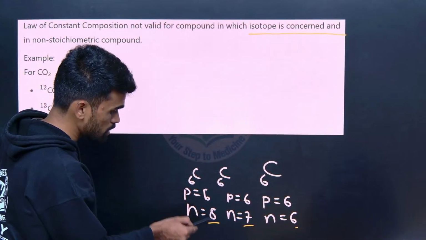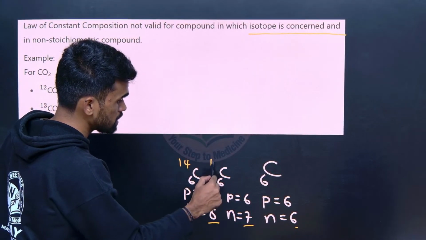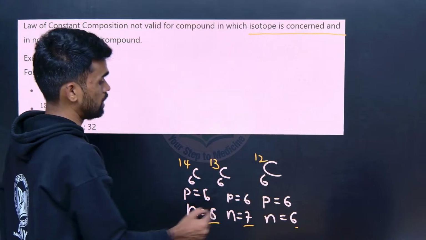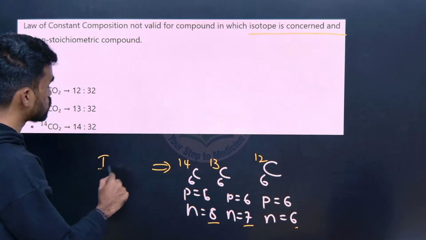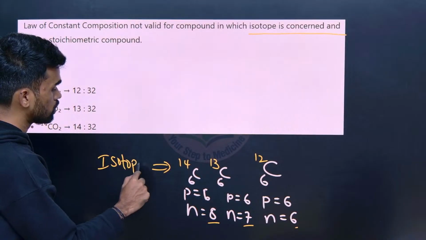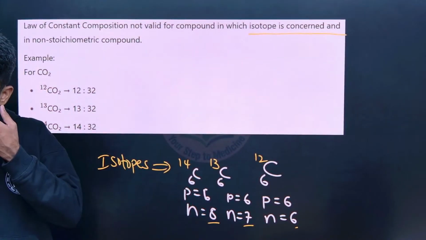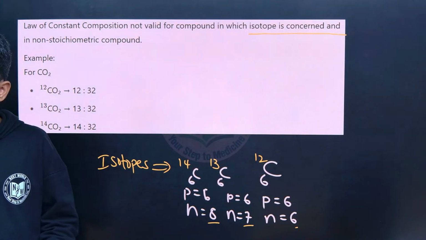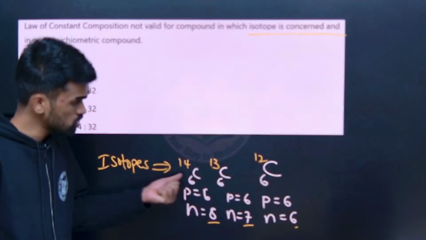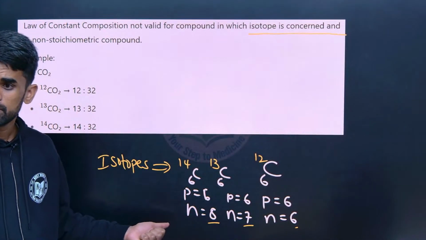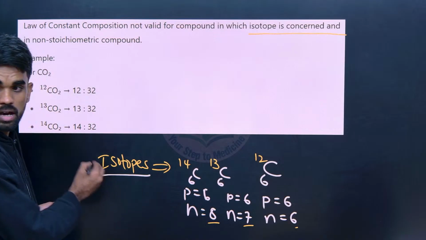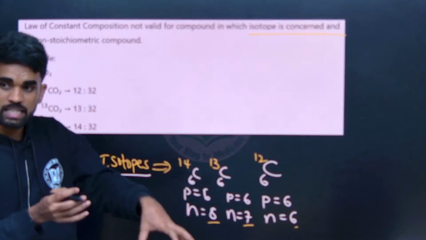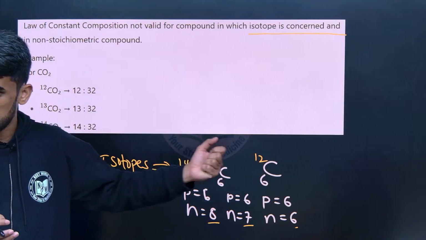So what is the mass number here? It is 14. For this it is 13. For this it is 12. So these are called isotopes of carbon. That is natural existence. It is existing like that. These are the mass numbers because of varying neutrons. So these are called what? Isotopes.